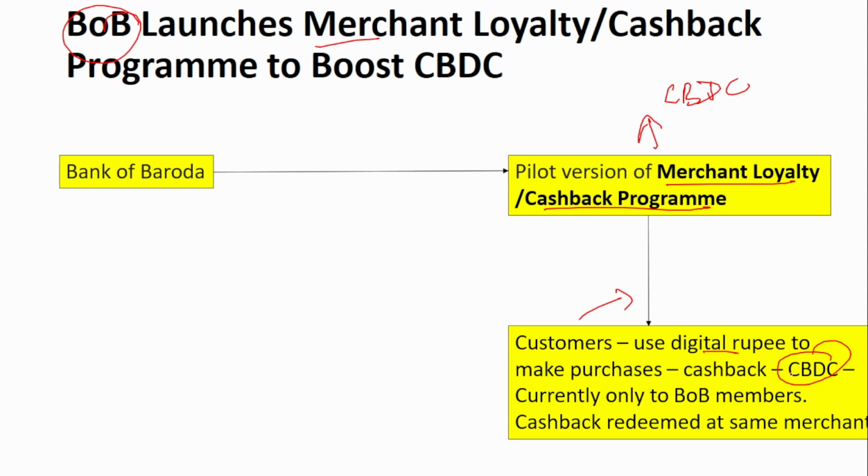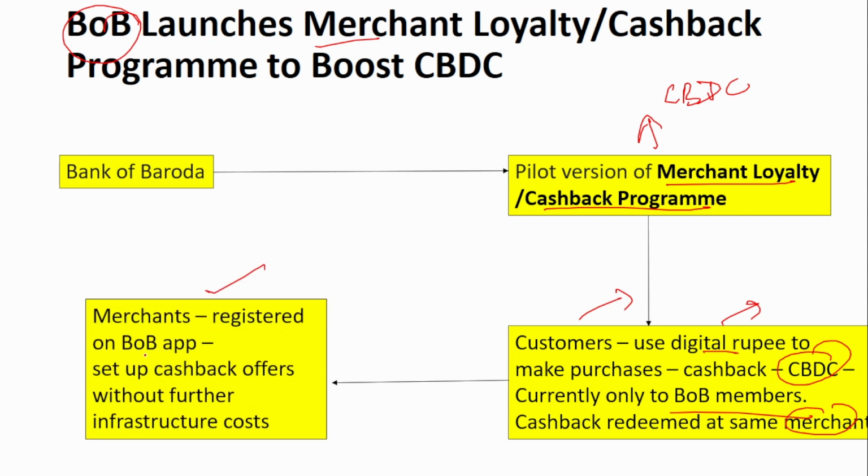The cashback that has been given to you will be stored in your CBDC wallet, and again you can use that CBDC money to redeem from the same merchant only. Remember, when you make a transaction using the digital rupee with a merchant who is a customer of Bank of Baroda, you can get the cashback in CBDC format only, and that can be redeemed at the same merchant only. Currently this is only applicable to Bank of Baroda members. The merchants registered on the Bank of Baroda app can set up this cashback offer without any further infrastructure cost. The main objective is to improve the CBDC in the country.